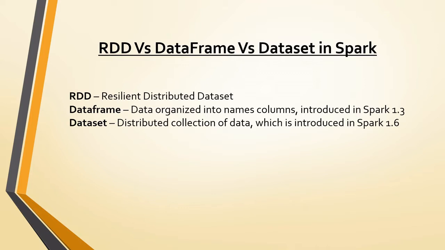And next one is dataset. Datasets are like an extension of data frame APIs, which provides a type-safe, object-oriented programming interface. Dataset takes the advantage of Spark Catalyst Optimizer by exposing expression and data fields to a query planner. So this is about what is what.